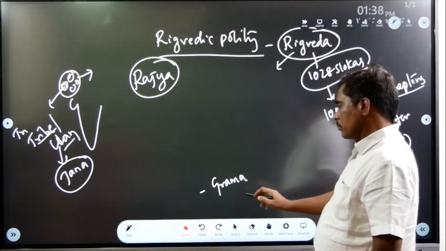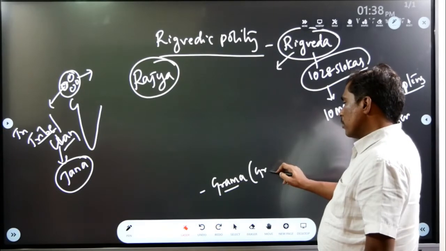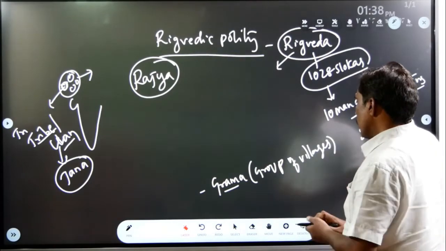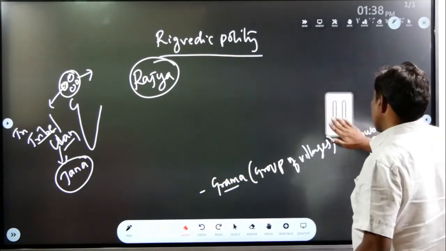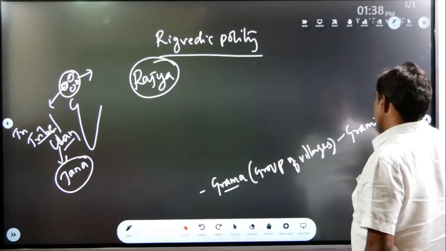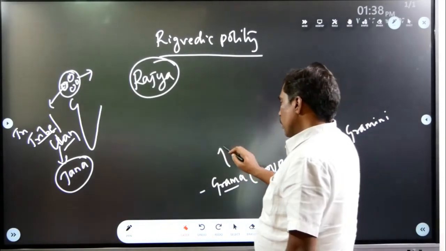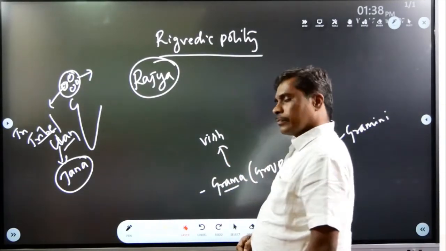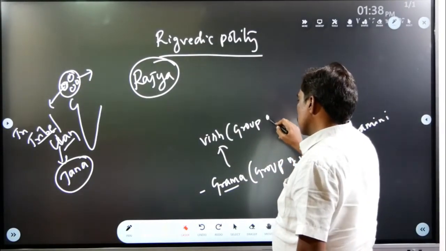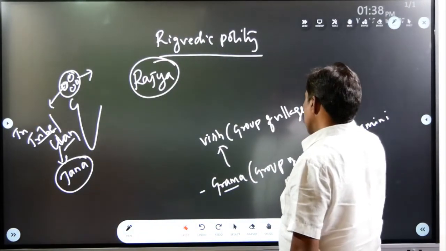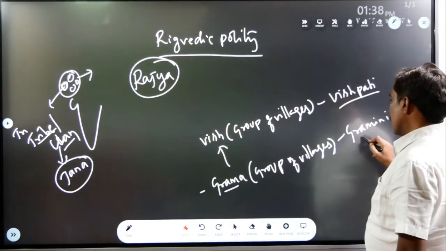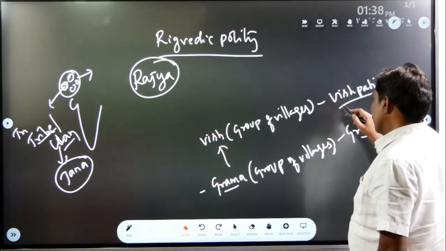Grama means a group of villages, and the head of the Grama was called Gramini. Above Grama we have Vish, another political unit, and the head of Vish was called Vishpati.